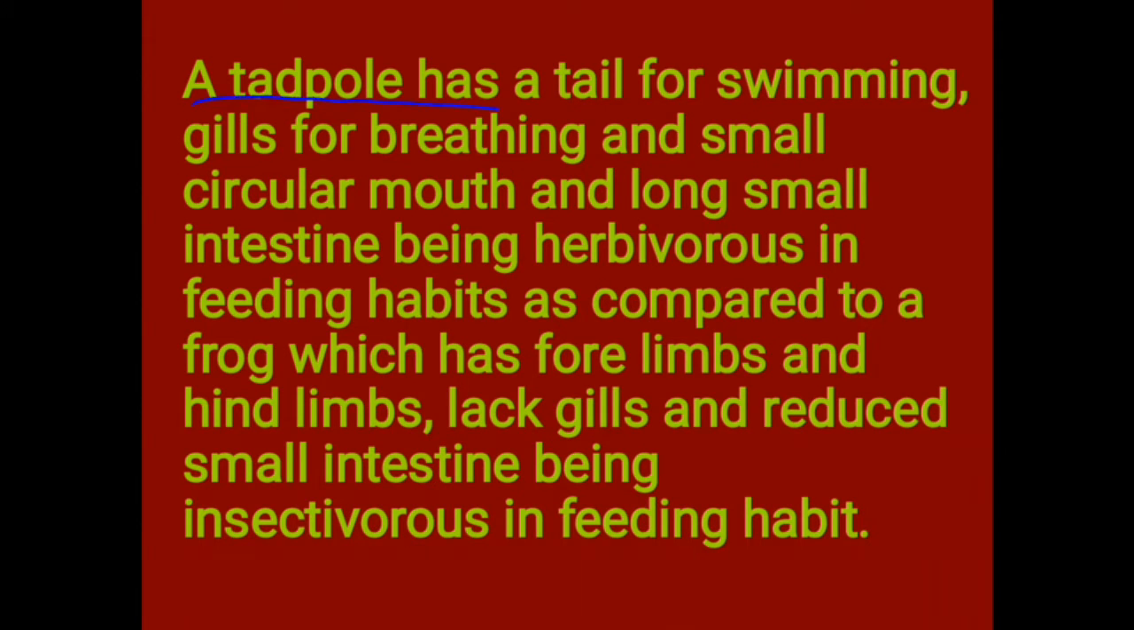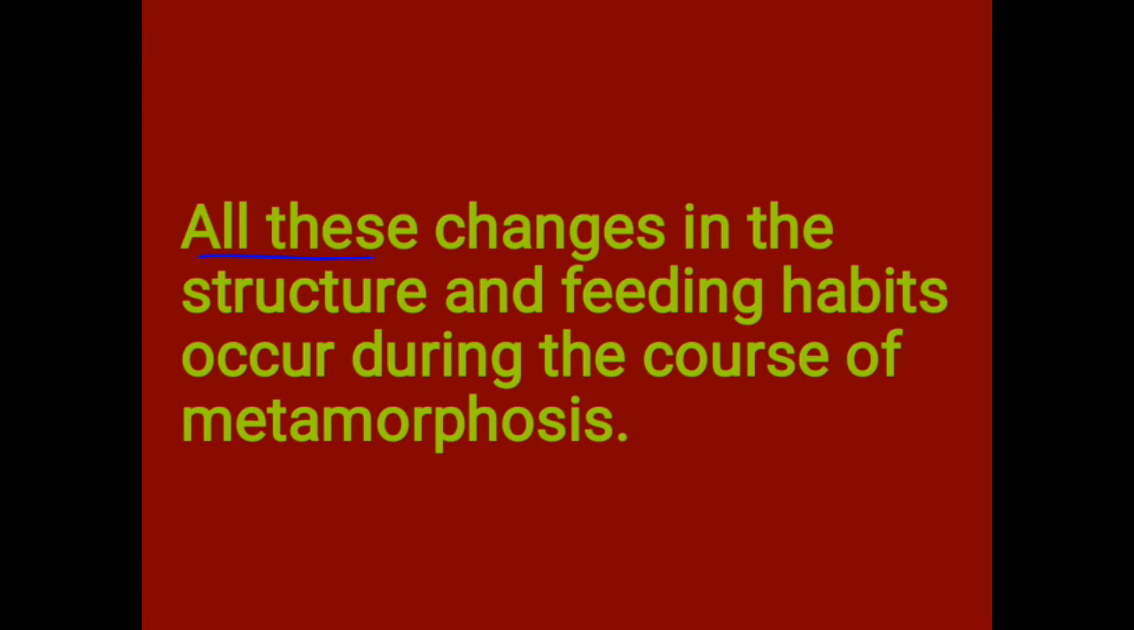A tadpole has a tail for swimming, gills for breathing, a small circular mouth and a long small intestine, being herbivorous in feeding habits, as compared to a frog which has forelimbs and hind limbs, lacks gills, has a reduced small intestine, being insectivorous in feeding habit. All the changes in the structure and feeding habits occur during the course of metamorphosis.